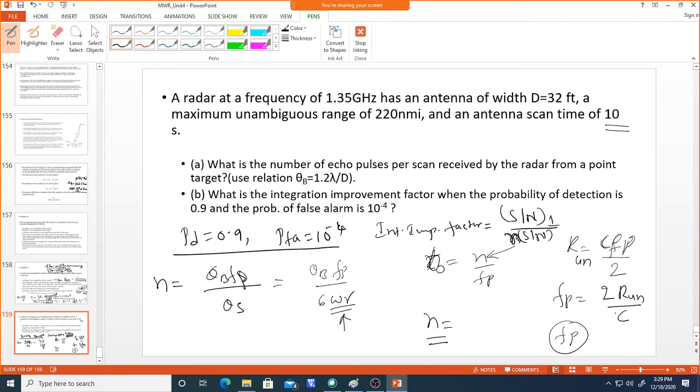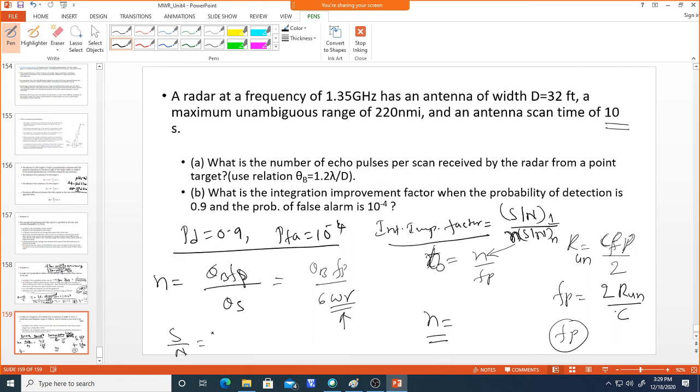For the S/N you can use the relation given by A plus 0.12 AB plus 1.7 B. Now the factors A and B we can write here.